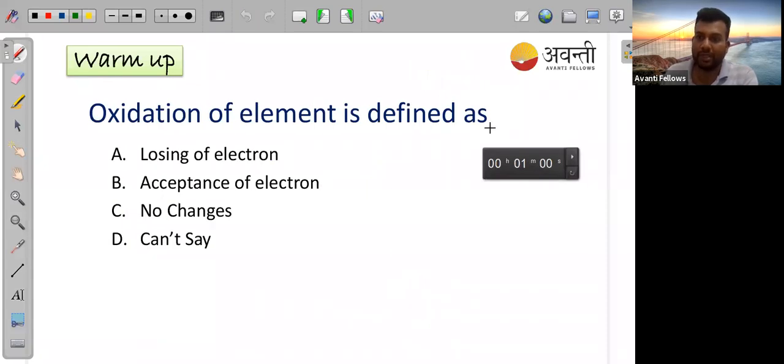In the next part you can see the next question again. This is also about oxidation. Oxidation of an element is defined as, you all have 1 minute. Oxidation of an element is defined as... Correct, Swarup, Dipti. Okay, I am launching the poll again. Answer in the poll. Most of the people are giving the correct answer.